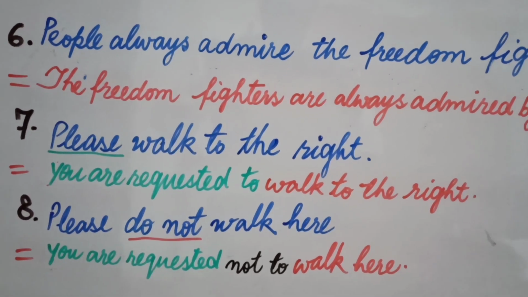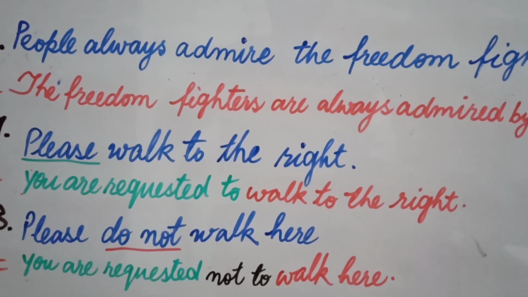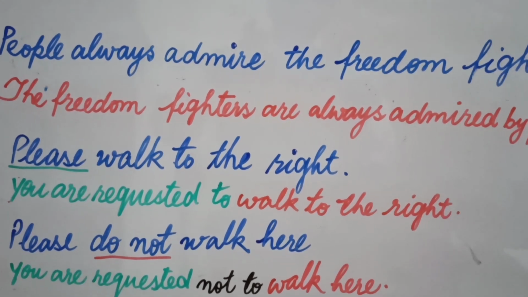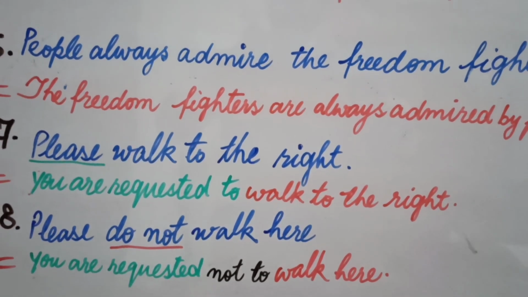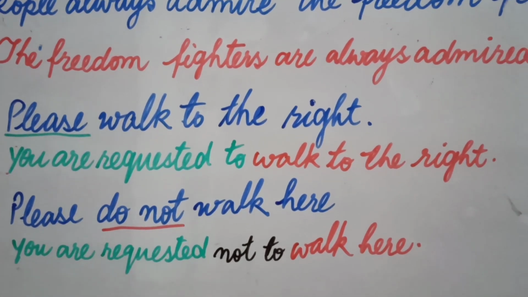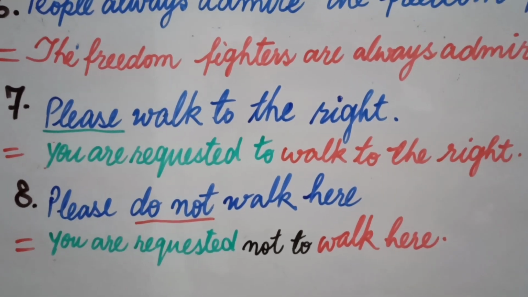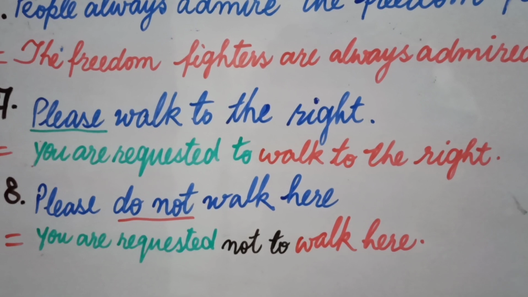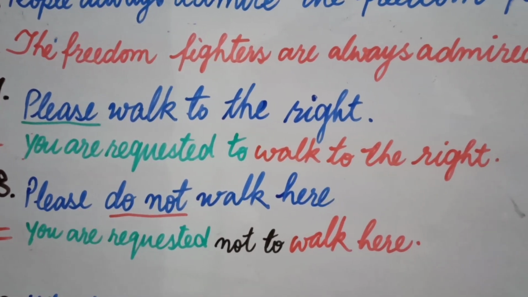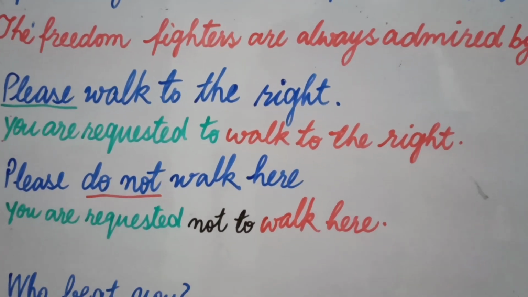Now let's come to sentence number 8. In sentence number 8, you see please do not walk here. A negative word, meaning an adverb, is used here, and now the question is what we do in place of do not. It's very simple. If you have never, you write never to. If you have always in place of not, you write always to, never to, generally to, not to. So we will change do not into not to. We will write: you are requested not to walk here, because do not is given here.